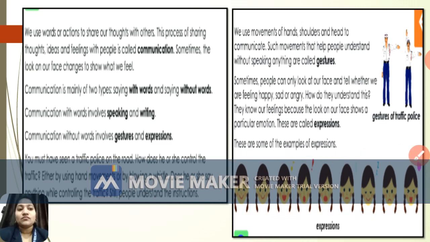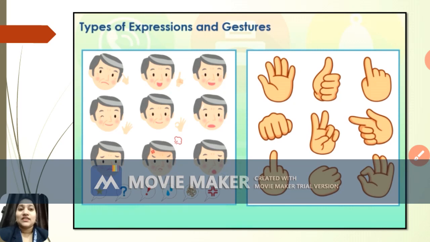Let's move ahead. So we have seen the types of expressions and even gestures, right? Definitely our face showing a particular emotion is expression, whereas the hand movement or shoulder movement or even the head movement all tells us about gestures, right students?